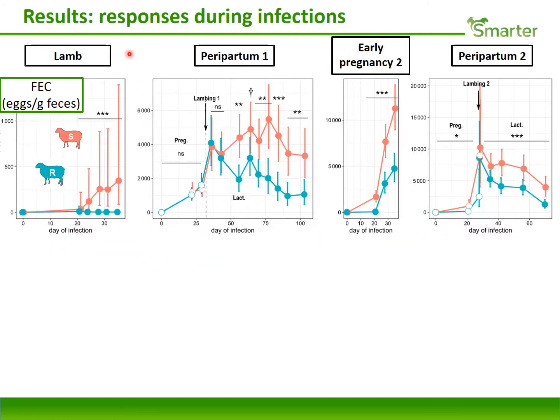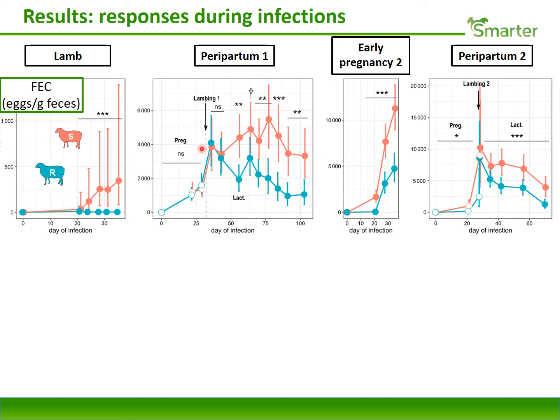Now let's have a look at the results. So the fecal egg count for the 4 different phases of infection. As you can see, we observed a large difference between the lines in the LEM phase, and this was expected. It's a direct response to selection. But we also observed the line effect most of the time in the reproducing ewes.